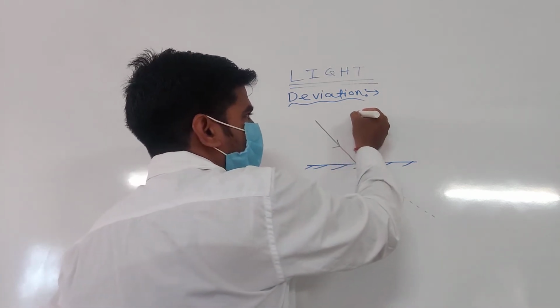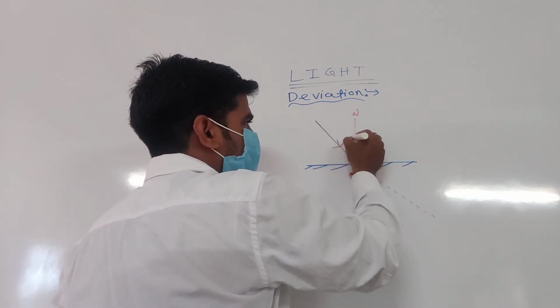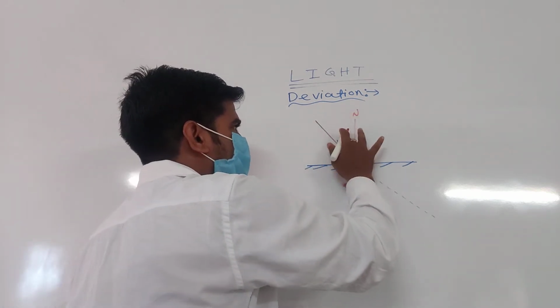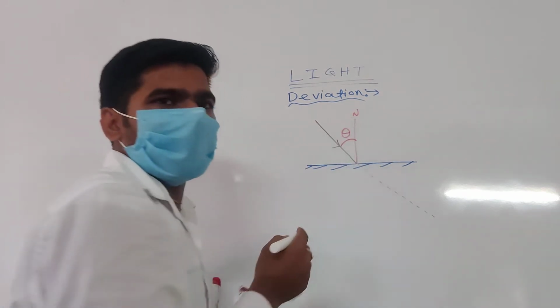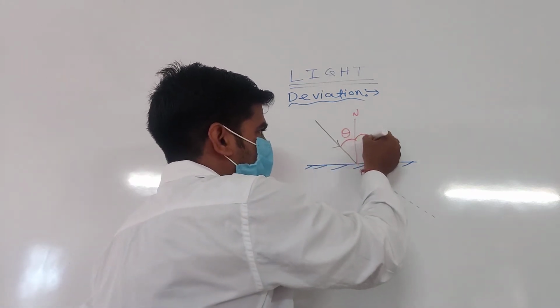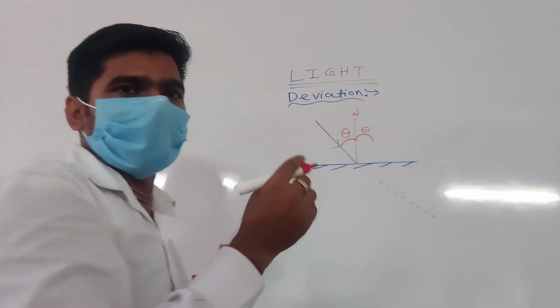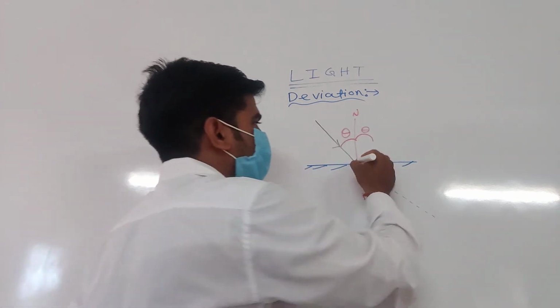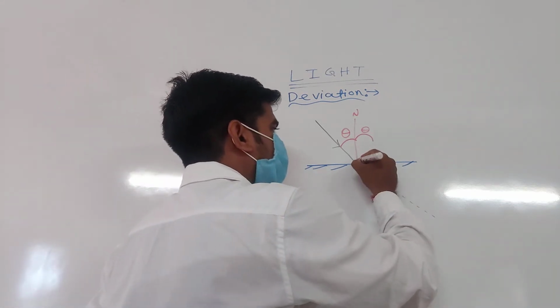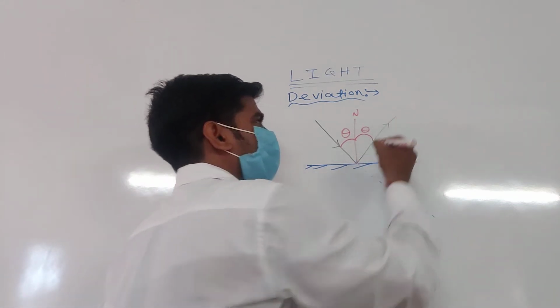You should draw the normal. This angle is called the angle of incidence, or theta. You know that according to the laws of reflection, the angle of incidence is equal to the angle of reflection. Then you draw the reflected ray. Clear my point? Yes or no?